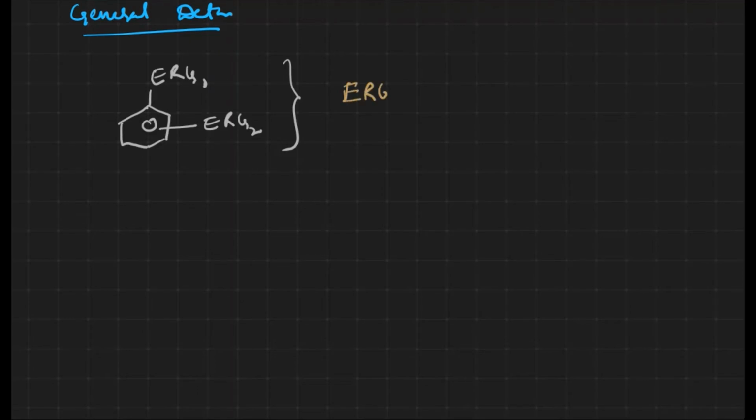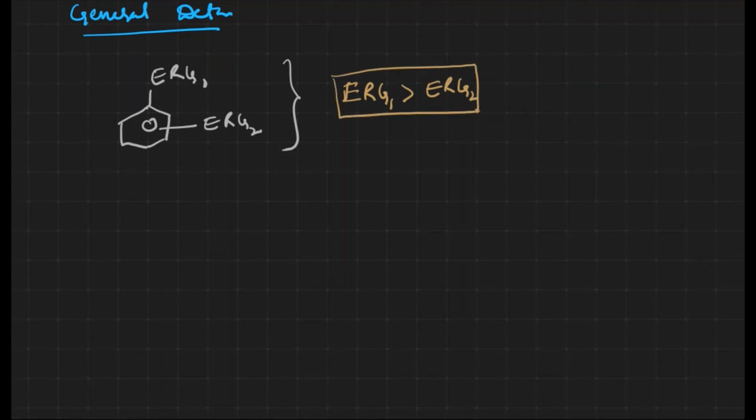Let me take a benzene with two electron releasing groups, electron releasing group 1 and electron releasing group 2. We have two groups. In these conditions, what should be the orientation on the benzene ring? Let us assume the electron releasing nature of electron releasing group 1 is greater than that of electron releasing group 2.